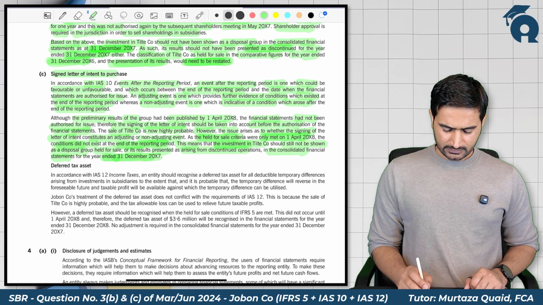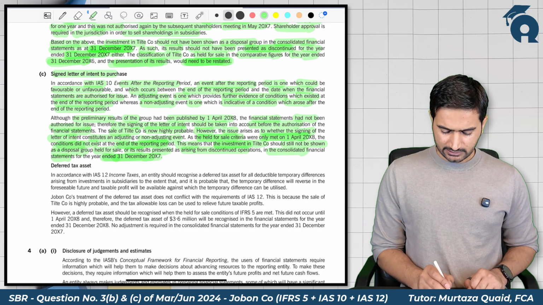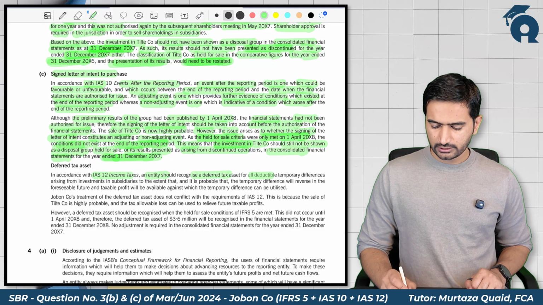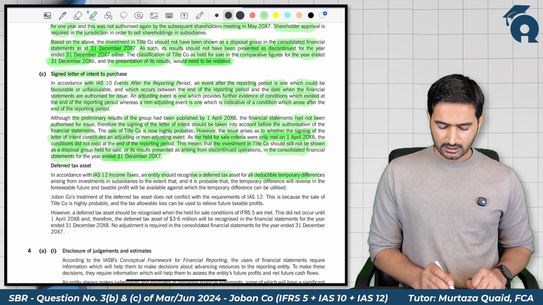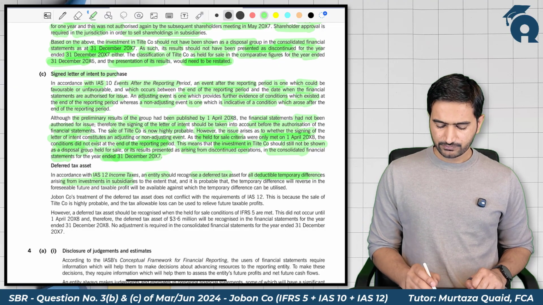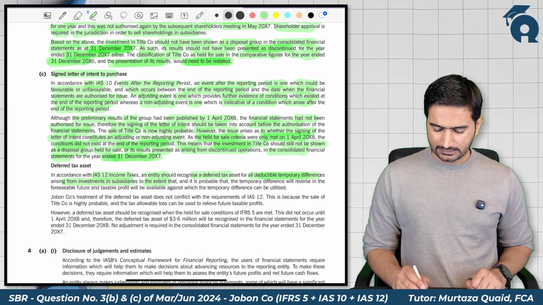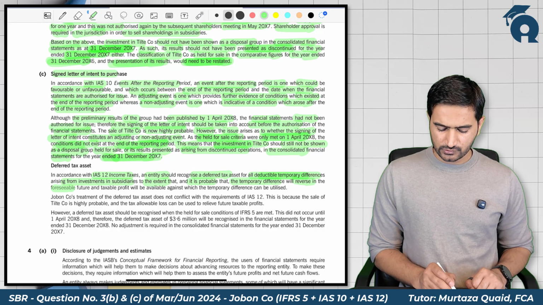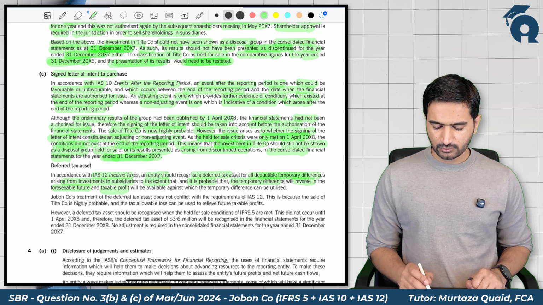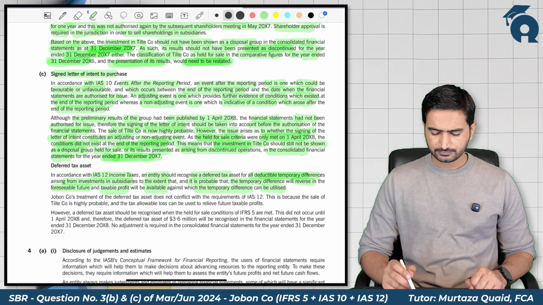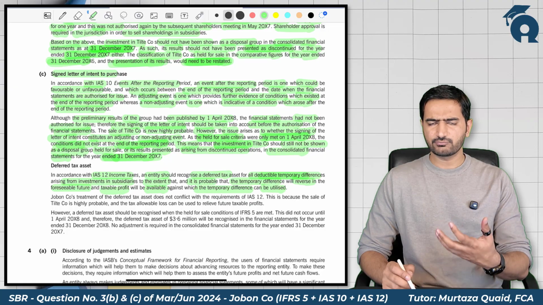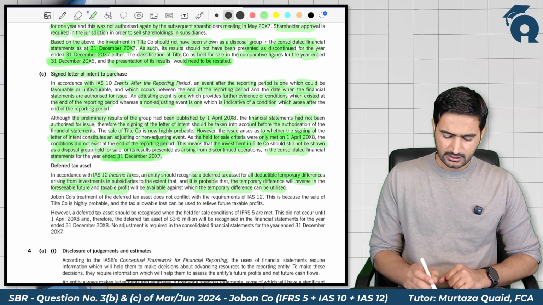Then for the deferred tax asset, it says that in accordance with IAS 12, an entity should recognize a deferred tax asset for all deductible temporary differences arising from investment in subsidiaries to the extent that it is probable that temporary differences will reverse in the foreseeable future and taxable profit will be available against which temporary differences can be utilized. So again, in the first para, they are just explaining what IAS 12 is and when we record the deferred tax asset.